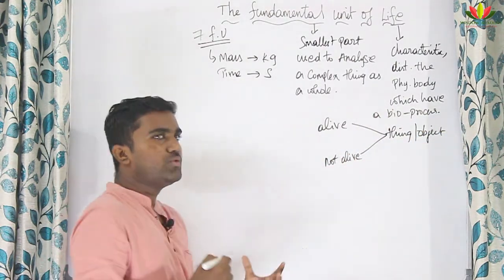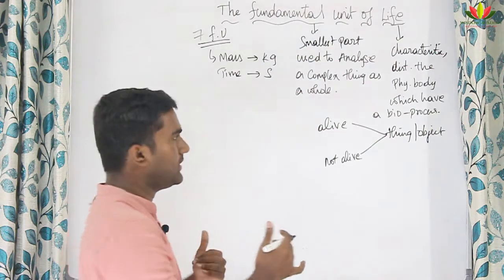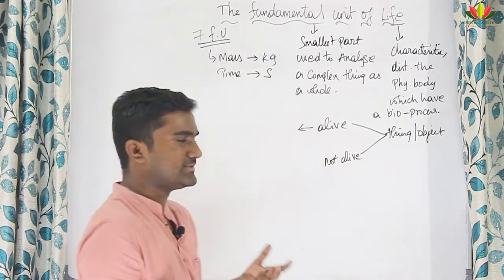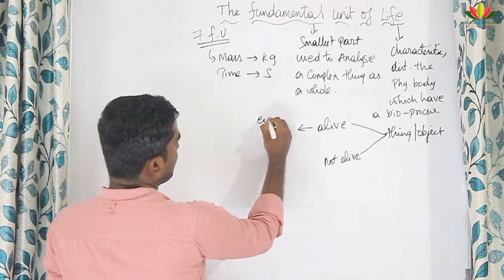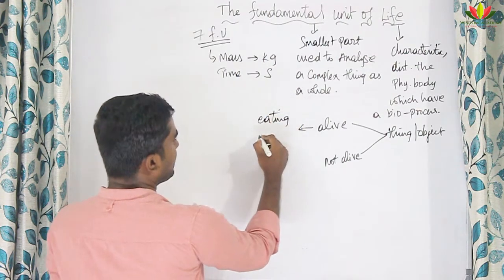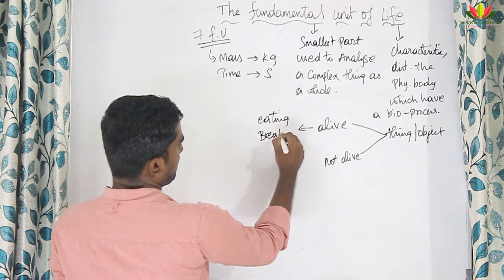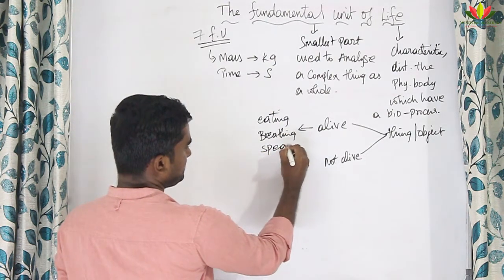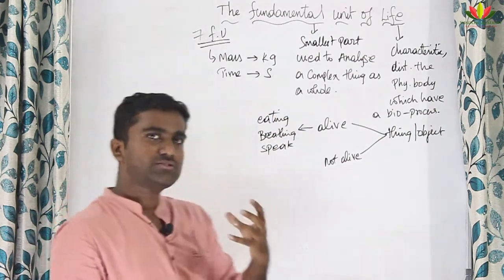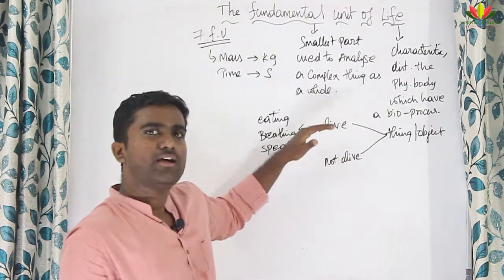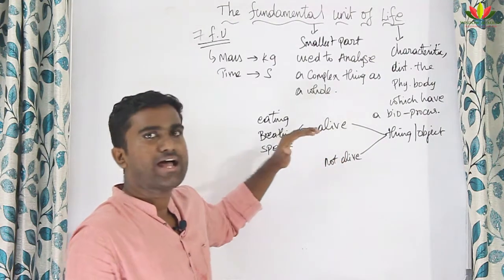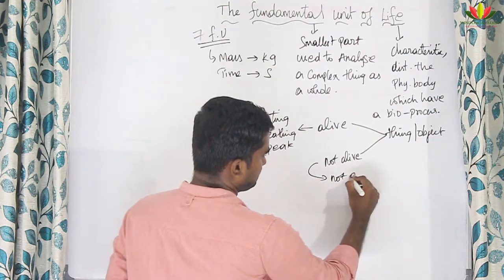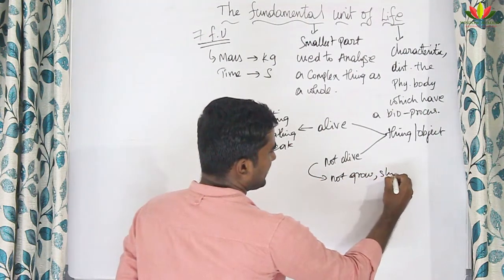How do you know that any organism is living or non-living? By seeing it, we can say whether something is living or non-living. How? A living organism will eat, will respire or breathe, and will shout or speak. By seeing these kinds of actions, we can say that an organism is living, or that the object is alive. But non-living things will not grow, shout, eat, or do anything else.